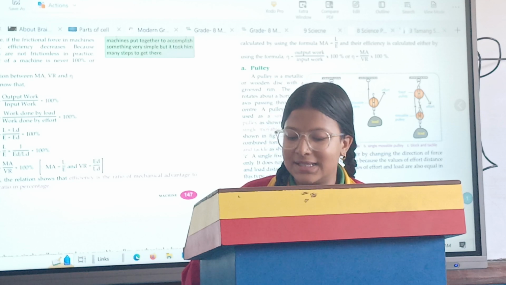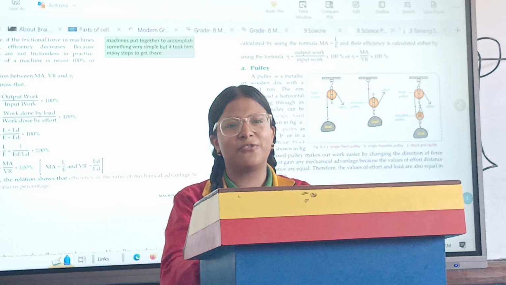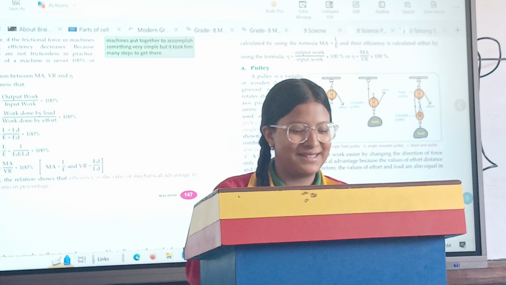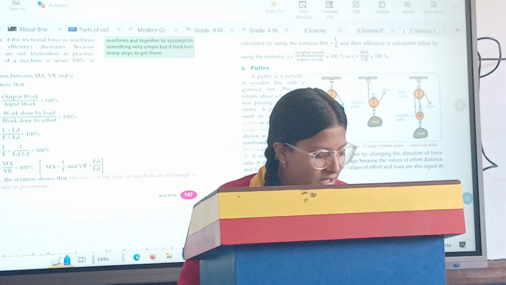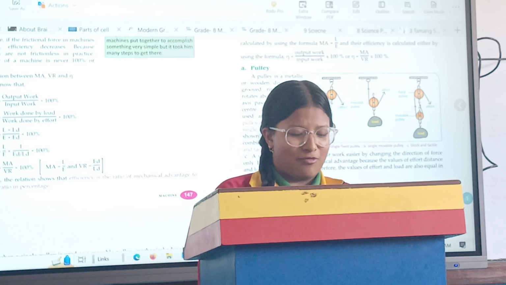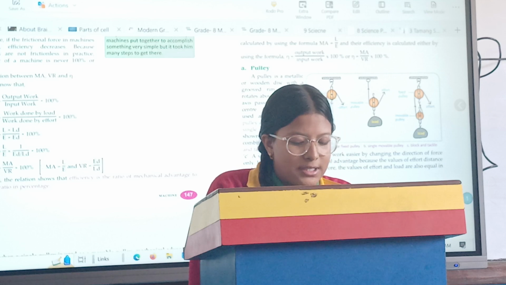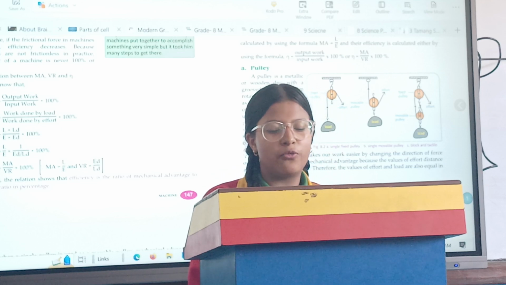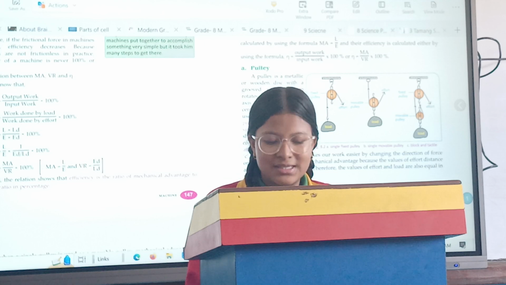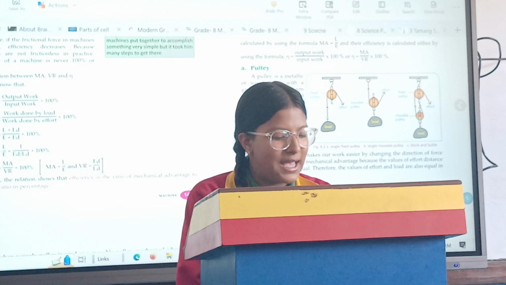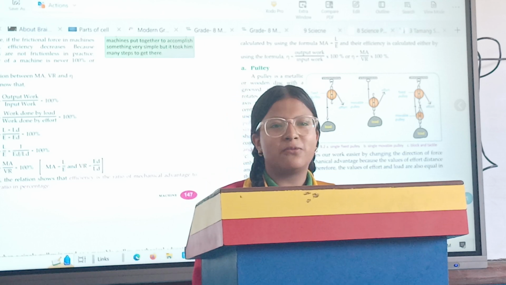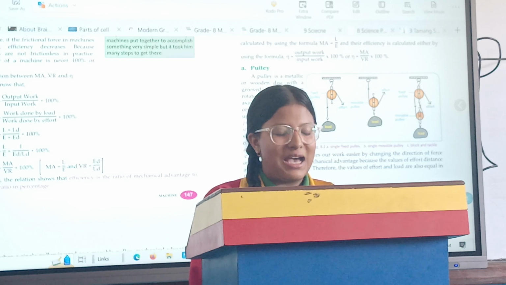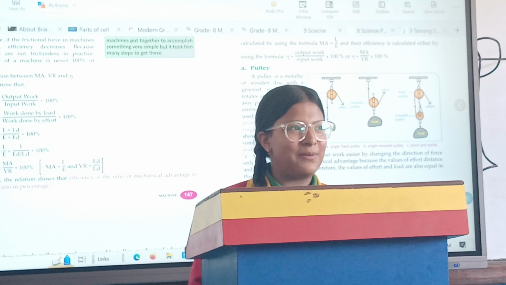And another is the inclined plane. A slanted surface is known as an inclined plane. And last is wheel and axle. Effort is applied on the big cylinder called the wheel, and the load is overcome by the small cylinder, called the axle. Its formula is capital R by small r.